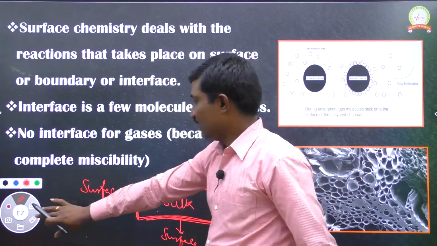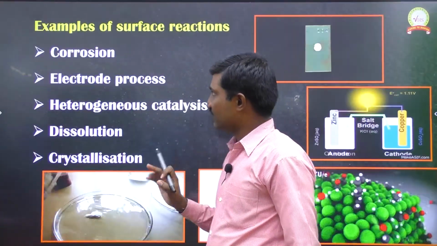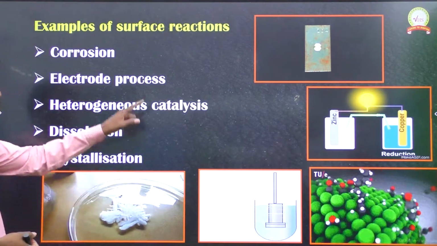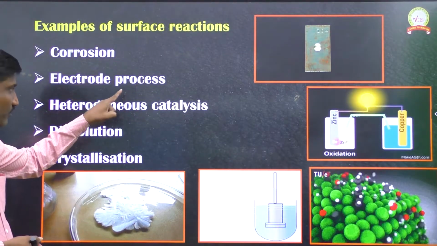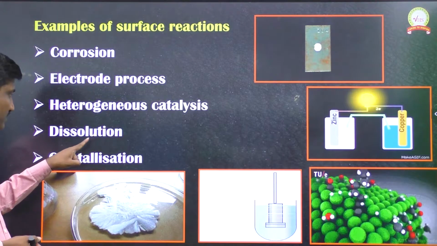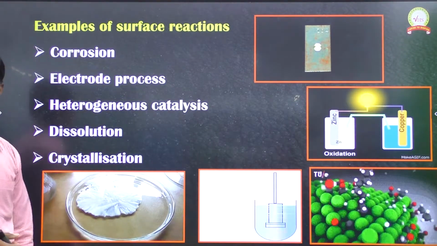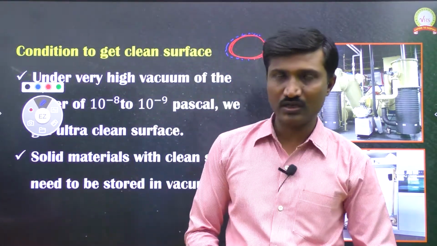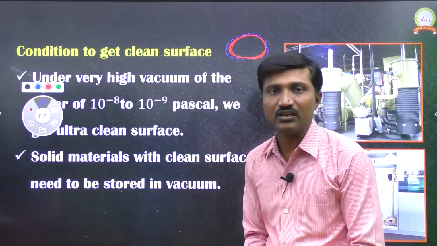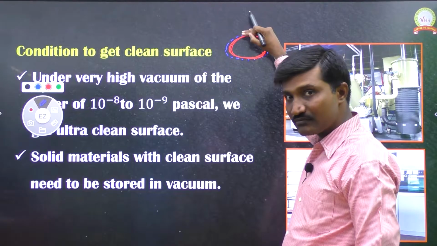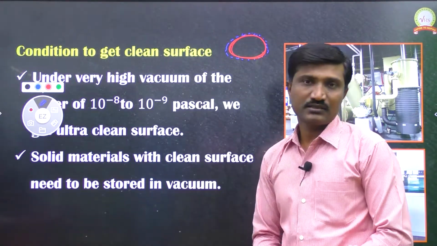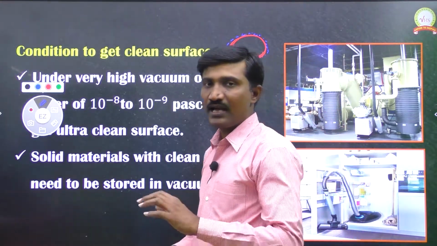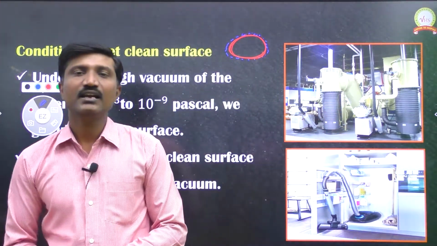So, if we see what are the daily examples, we are going to see surface processes means corrosion, electrode process, heterogeneous catalysis, dissolution and crystallization. If any gases are occupying the surface of the charcoal, then further reactant molecules are unable to approach the surface of this charcoal. So that automatically decreases the reactivity or action of that surface process.